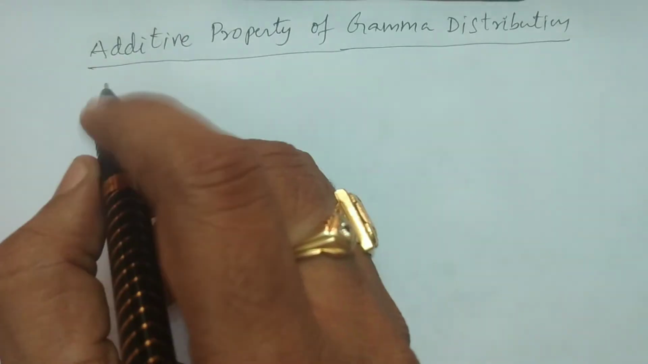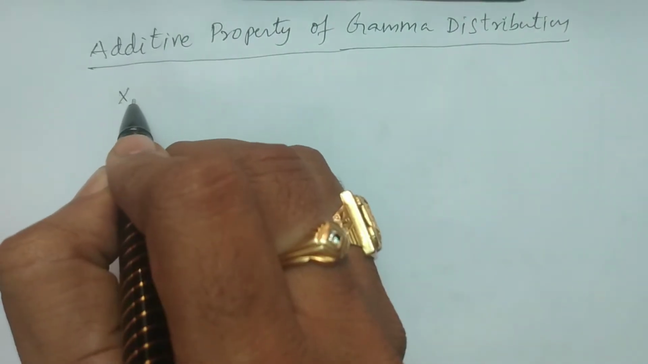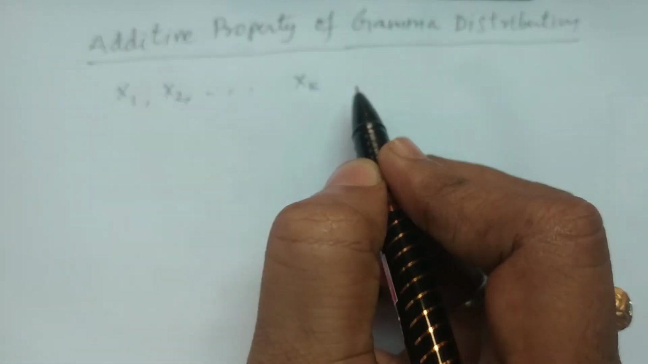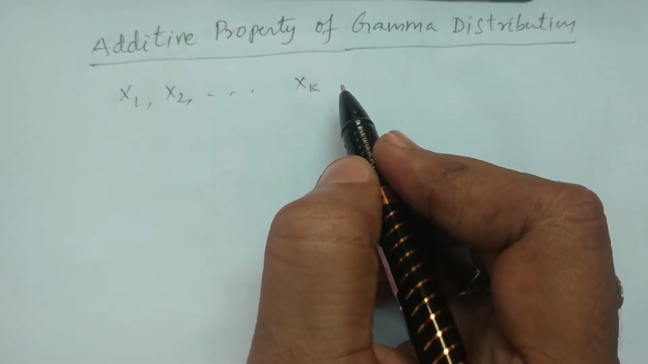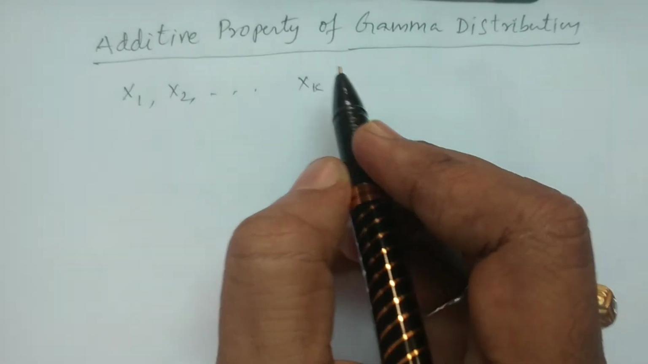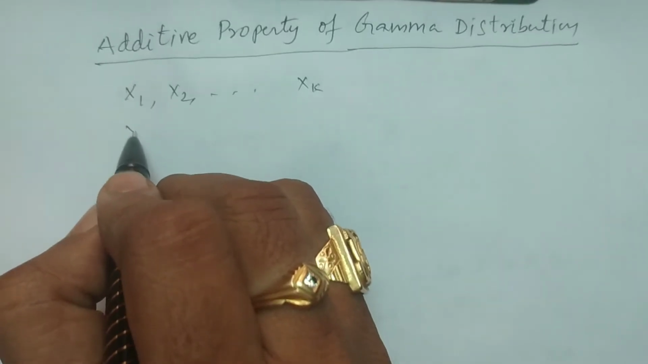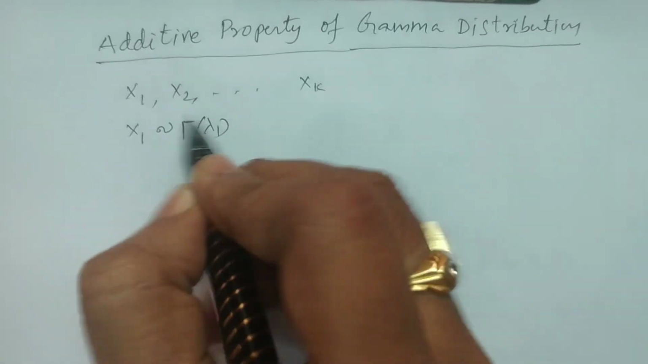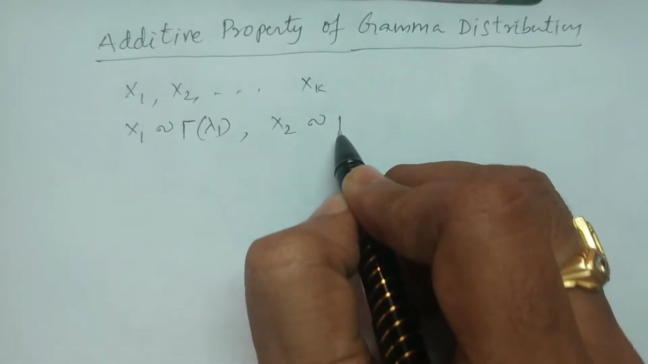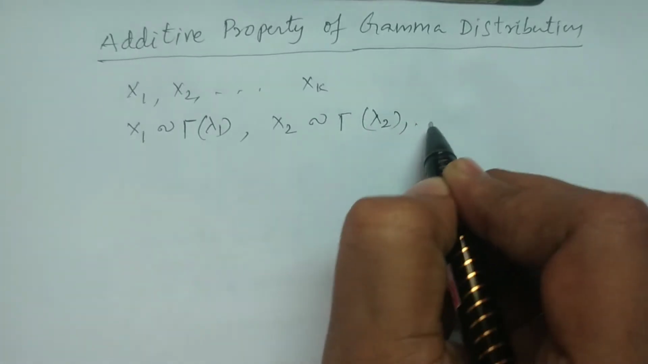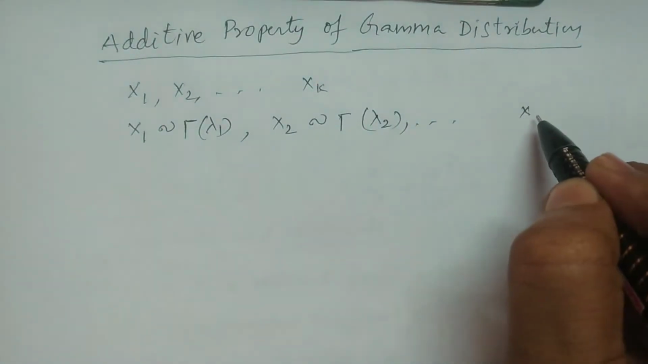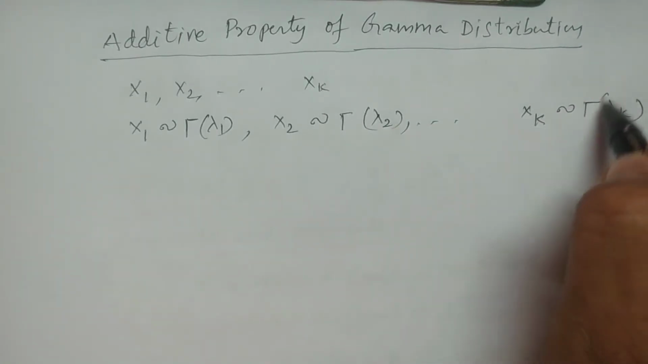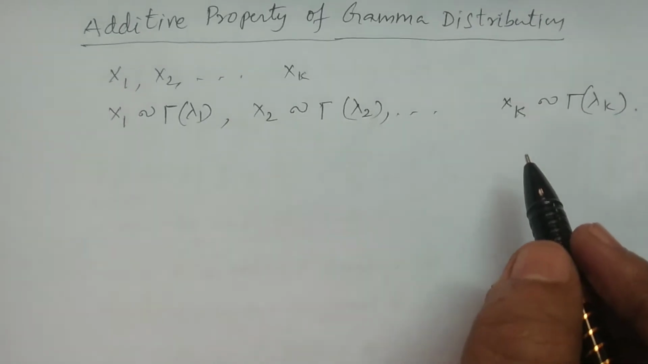To prove this, consider X1, X2, and so on up to Xk, gamma distributions with parameters lambda 1, lambda 2, lambda k. That is, usually we write X1 follows a gamma distribution with parameter lambda 1, and X2 follows a gamma distribution with parameter lambda 2, and so on. Xk follows a gamma distribution with parameter lambda k. This is the distribution of X1, X2, Xk.